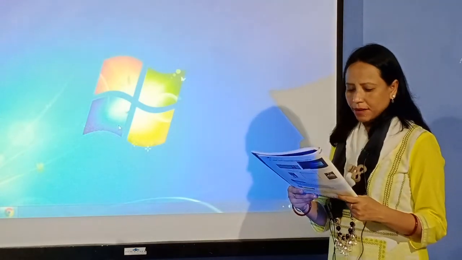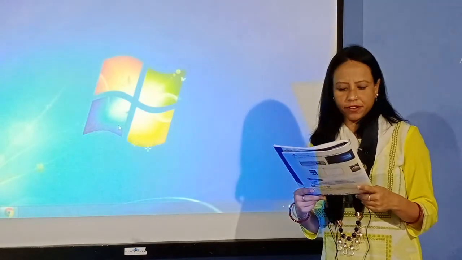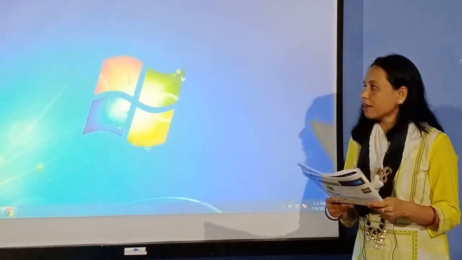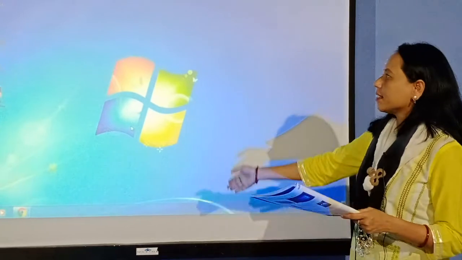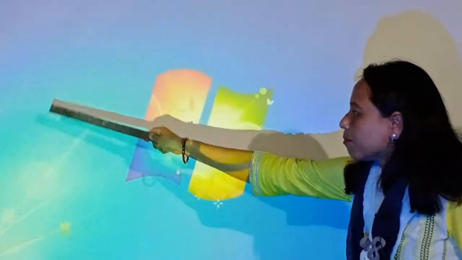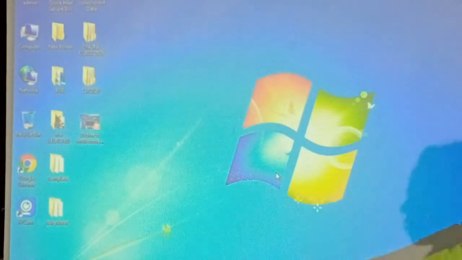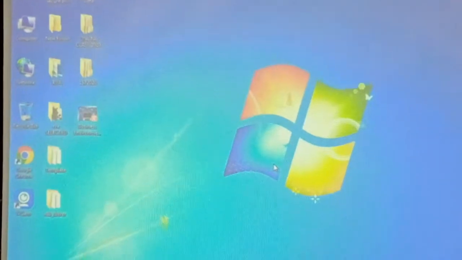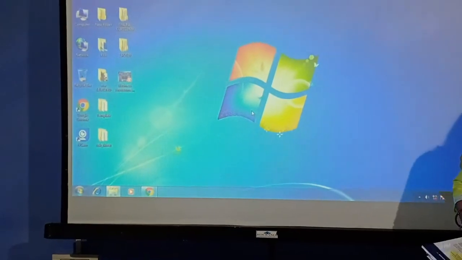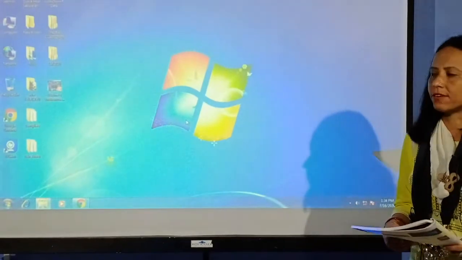GUI represents the commands and programs in the form of pictures, buttons or graphical objects such as icons. In GUI, here you can see on the screen, can you see the small buttons over here? These small buttons are known as icons. Here also you can see the buttons. Here also you have some buttons and you can see a picture also. This is called graphic pictures. In simple language we call it pictures.